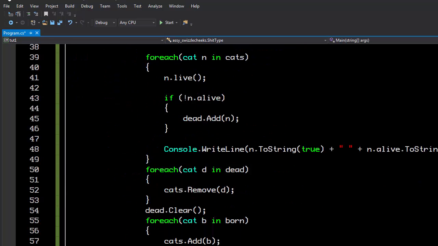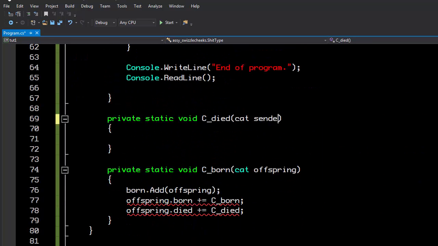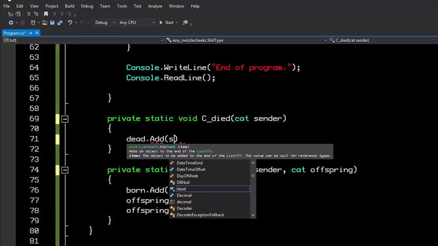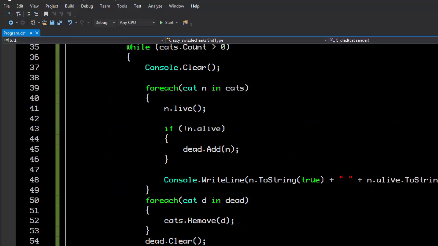And now outside here, the only thing that we need to do is modify the signatures of our event handlers. What this now allows us to do is, in our dyed event, now that we know we're receiving the dyed event, we can actually add the dead cat to the dead list here, and now we don't have to check for it here.